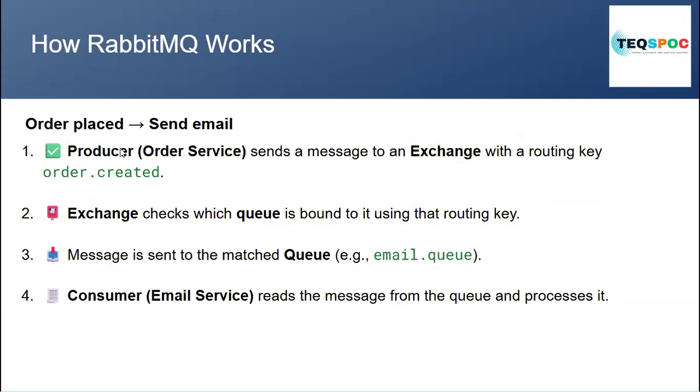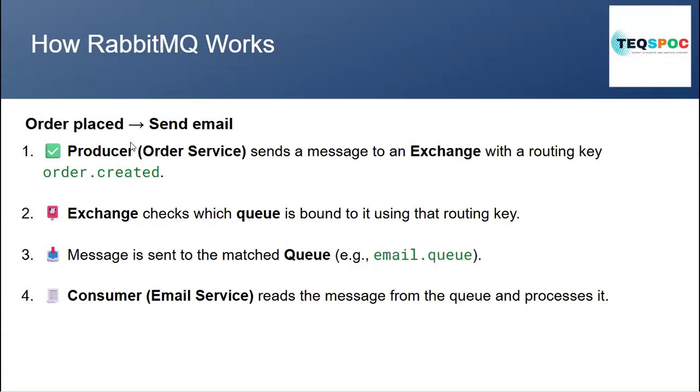The producer sends something to the exchange. From the exchange, it will go to the queue. From the queue, it will go to the consumer. For example, when we place an order, then it will go to send email. After placing the order, the email will be sent. So they are two different services.